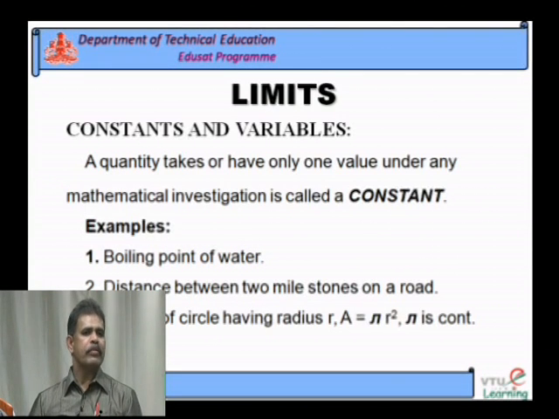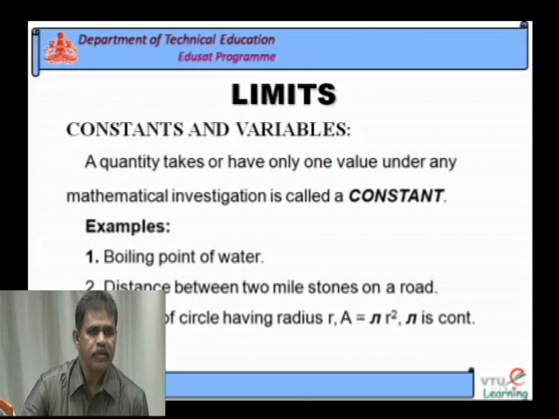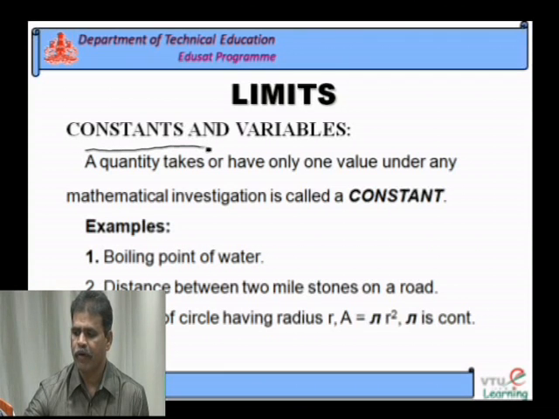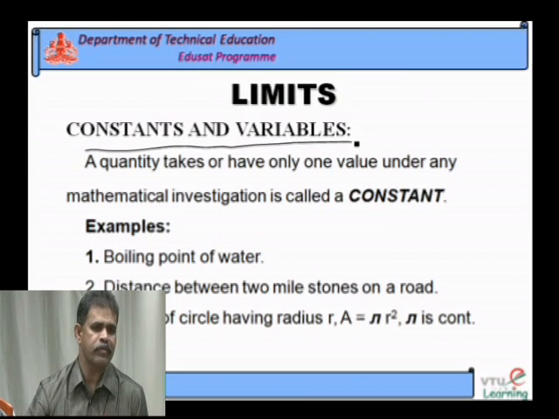To understand the limit, we should be aware of certain quantities, definitions and basic ideas. The basic ideas required here are quantities, constants and variables. We should know the definitions of constants and variables.